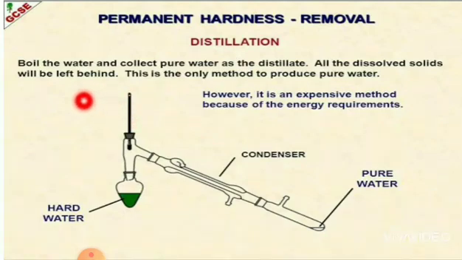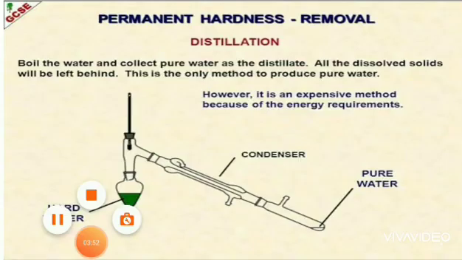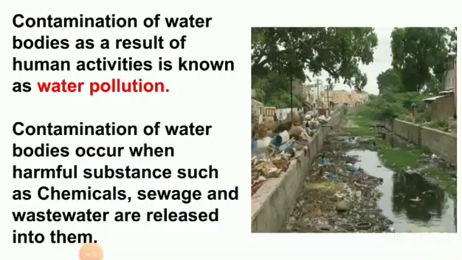Next method, distillation. Temporary and permanent hardness both can be removed by the method of distillation. Boil the water and collect pure water as the distillate. All the dissolved solids will be left behind. This is the only method to produce pure water. However, it is an expensive method because of the energy requirement. The water obtained after distillation is called distilled water. It is the purest form of water. Do you follow, students? Yes.